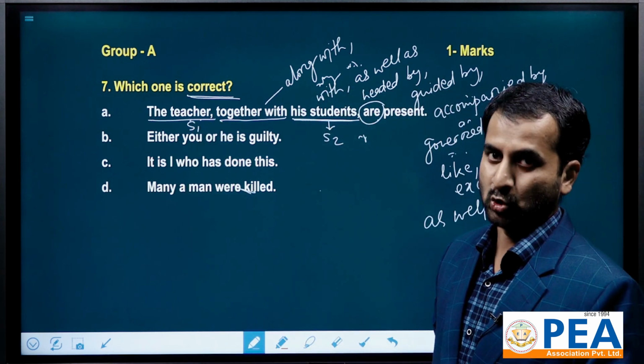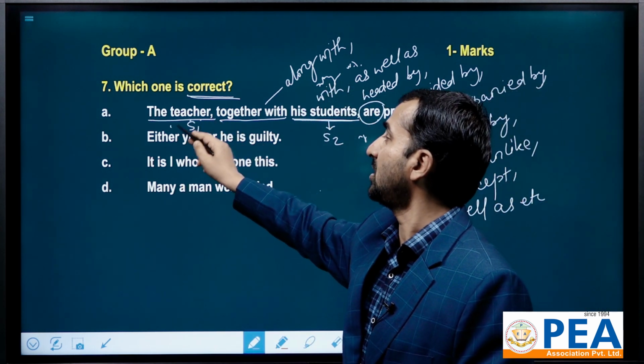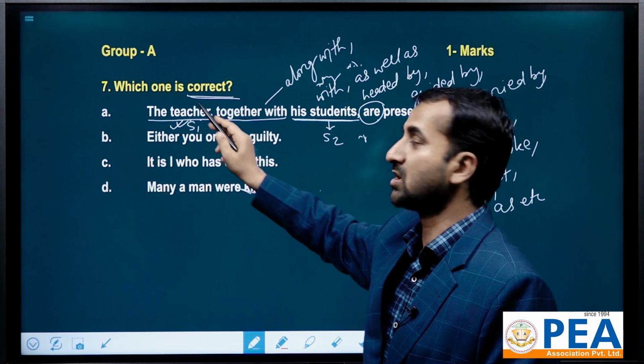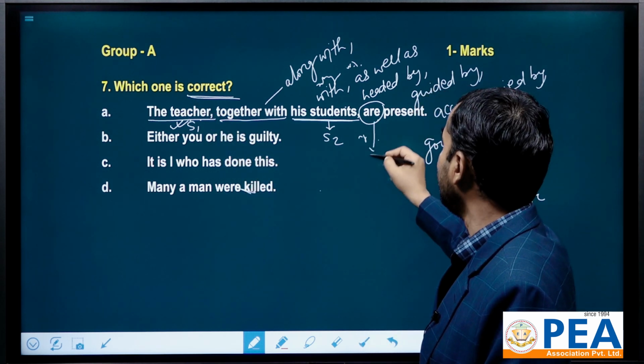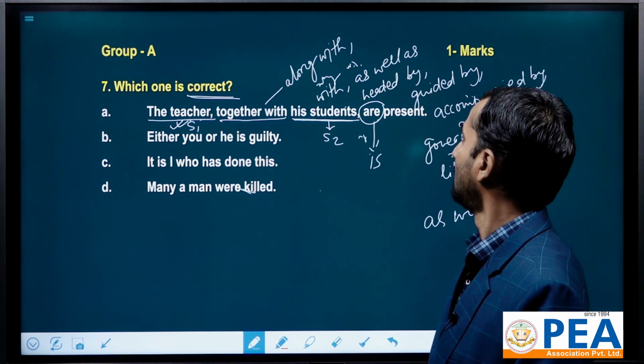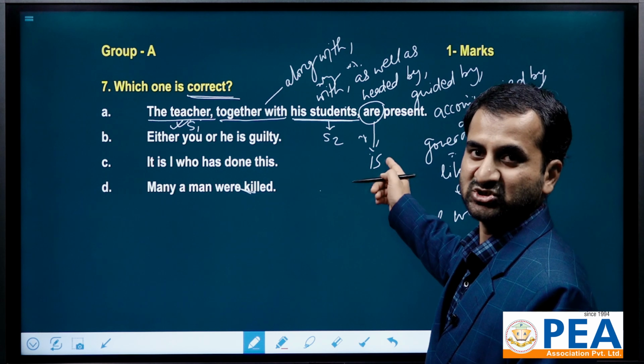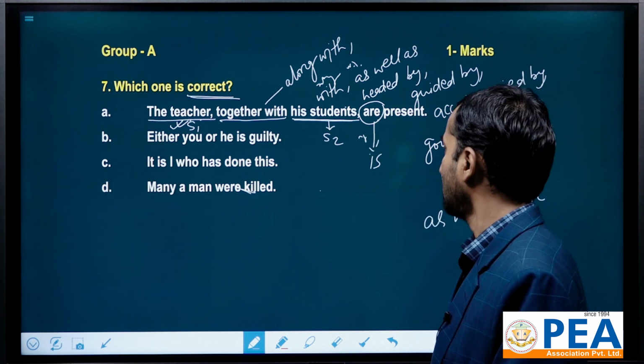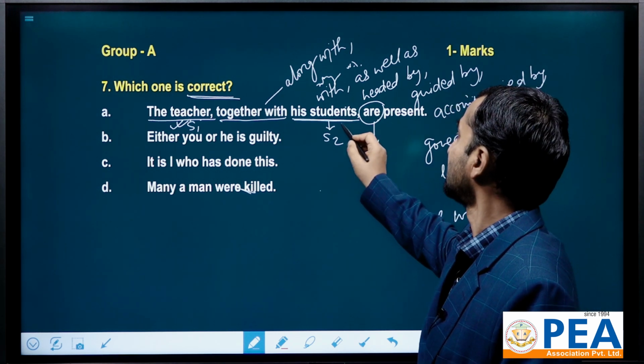The first subject, the teacher, is singular, so the verb must be is instead of are. It does not come according to the second subject.